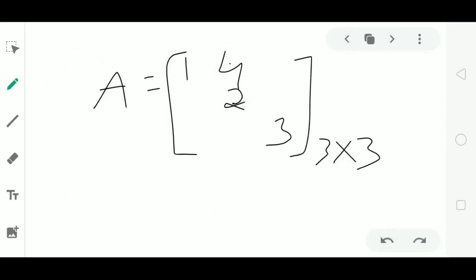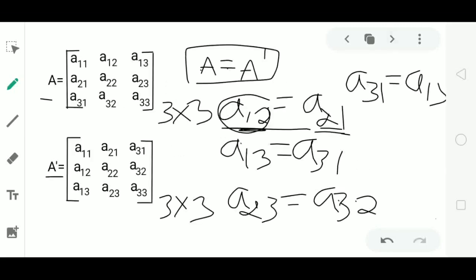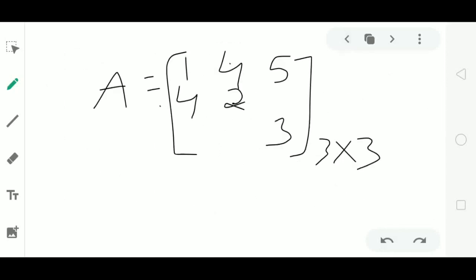So the element lying in second row, first column also should be 4. A12 is equal to A21. Next I'll consider the third element as 5, that is the element lying in first row, third column. We already know that A13, the element lying in first row, third column, is equal to A31, the element lying in third row, first column. The element lying in third row, first column also must be equal to this element 5.